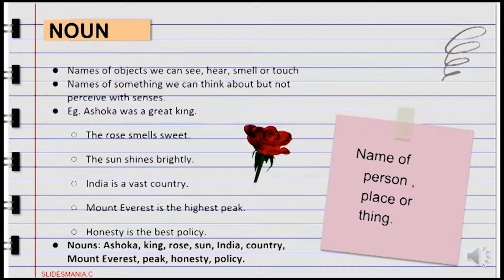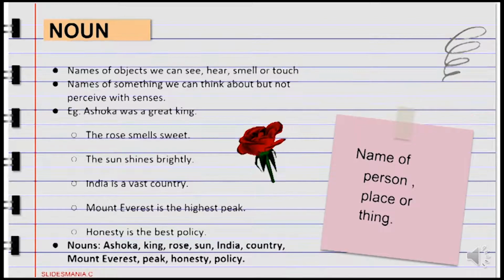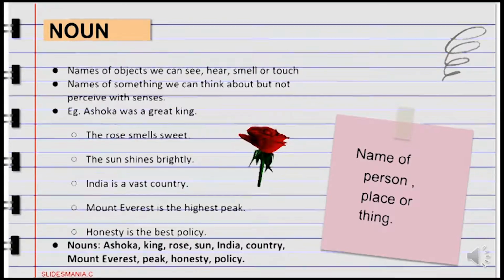Firstly, we come to noun. A noun is used as a name of a person, place, or thing. Names can be of all objects we see, hear, smell, taste, or touch. They can be something we can think about but cannot perceive with the senses. Let's take the sentences. Ashoka was a great king.